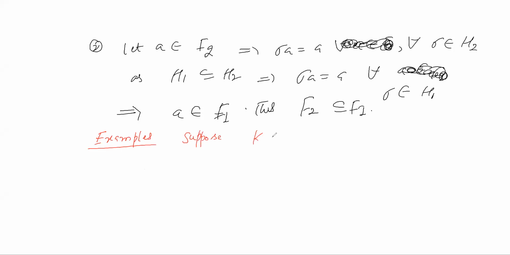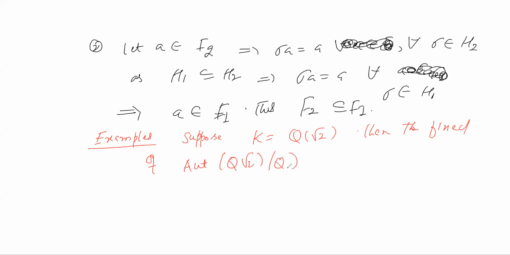Suppose K equals Q root 2. Then the fixed field of Aut(Q root 2 over Q), which is the group {1, sigma}, is what?